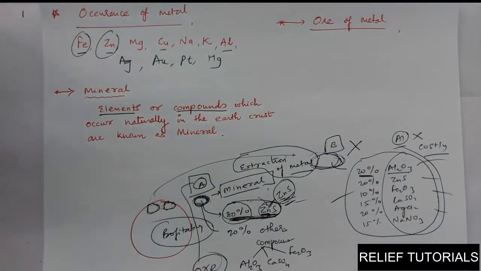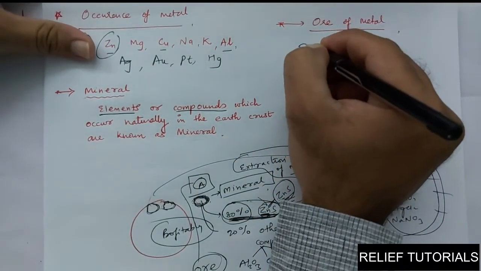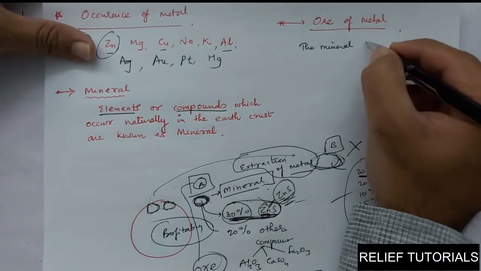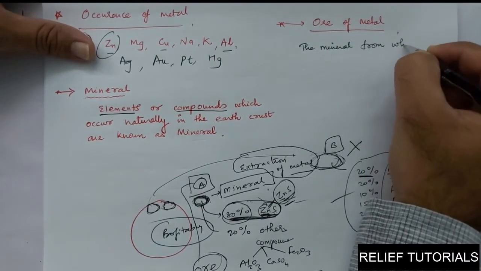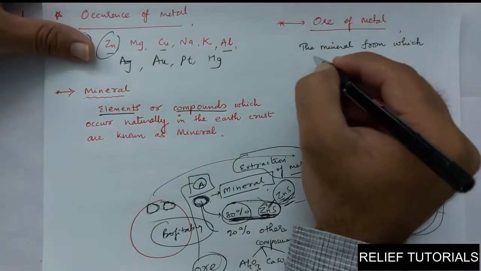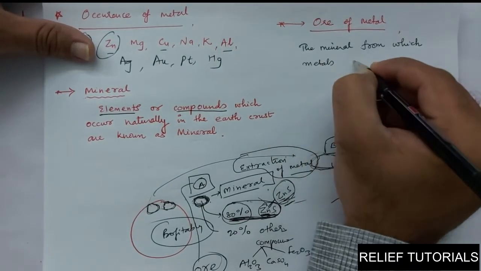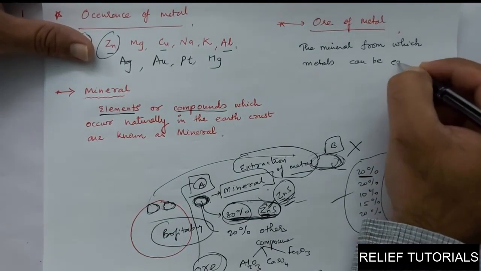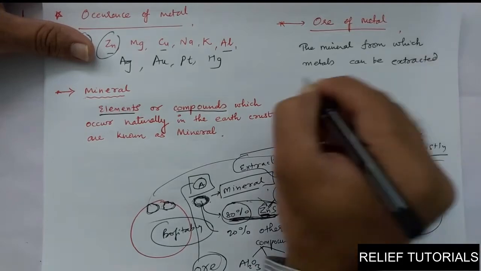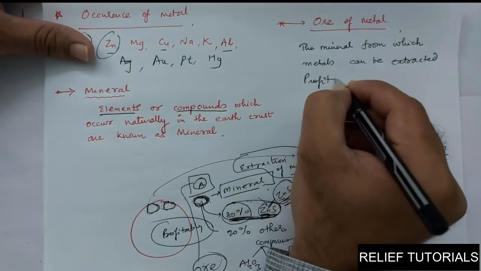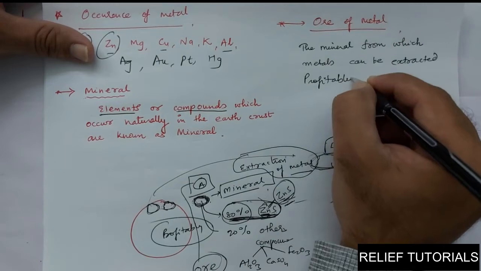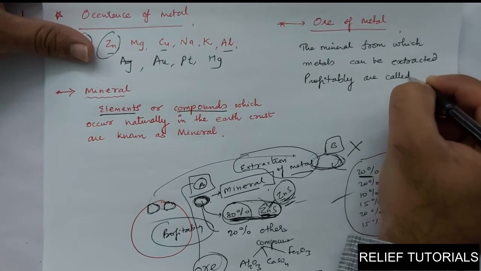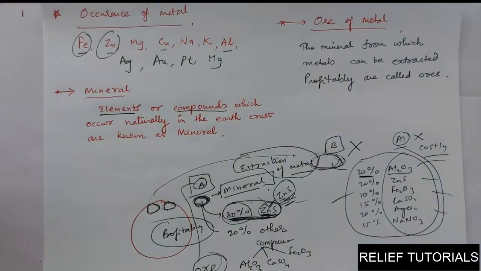So the definition for this: the mineral from which metals can be extracted profitably are called ores.